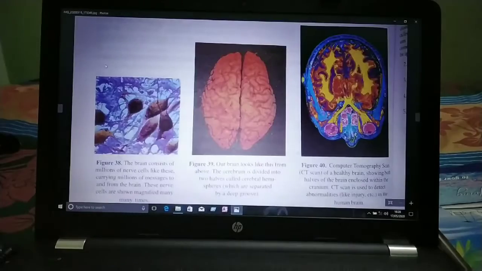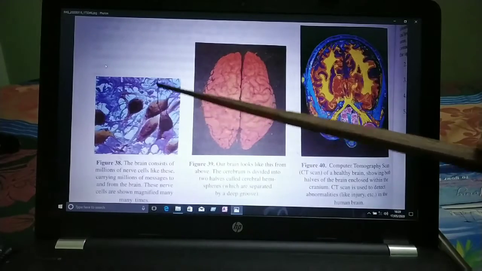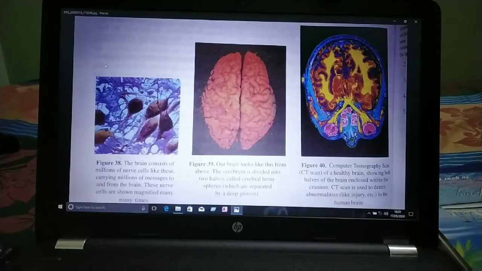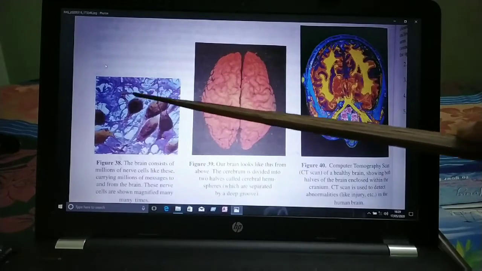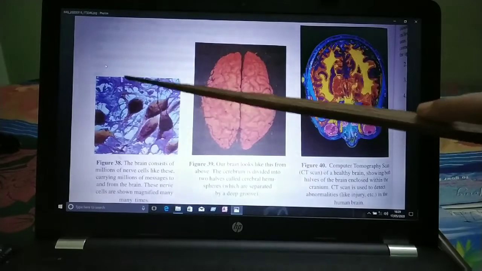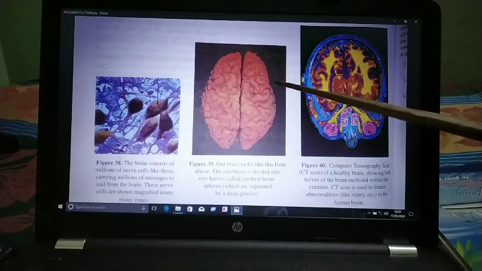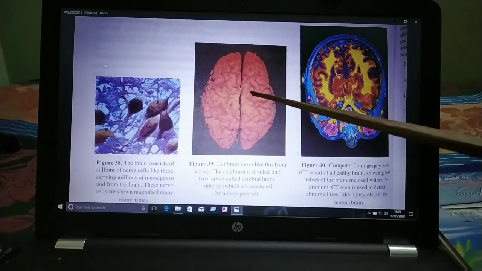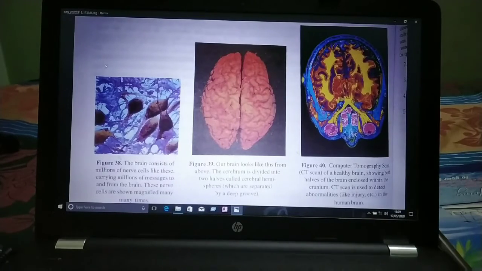So children, next you can see here, the brain consists of millions of nerve cells like this, carrying millions of messages to and from the brain. These nerve cells are shown magnified many times. Only when magnified can you see this type of picture. Next is our brain as it looks from above. The cerebrum is divided into two halves called cerebral hemispheres, which are separated by a deep groove.